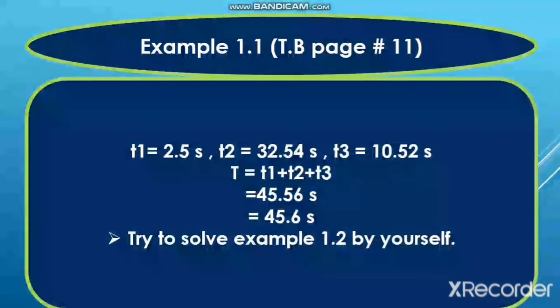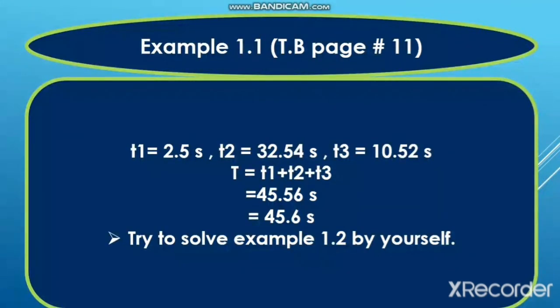Now see example 1.1. There are three values for time: t1, t2 and t3. These three values are measured with three different devices, and we are asked to find the total time up to correct precision. So the sum of these three will be equal to t, that is t is equal to t1 plus t2 plus t3, and it comes to be 45.56 seconds.